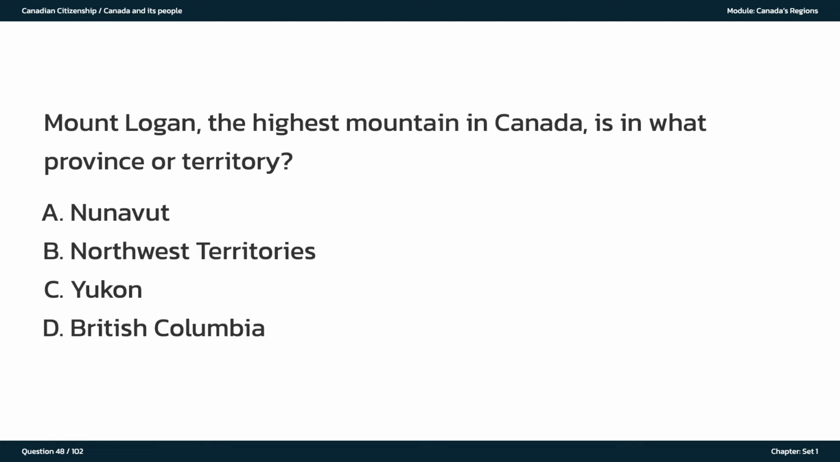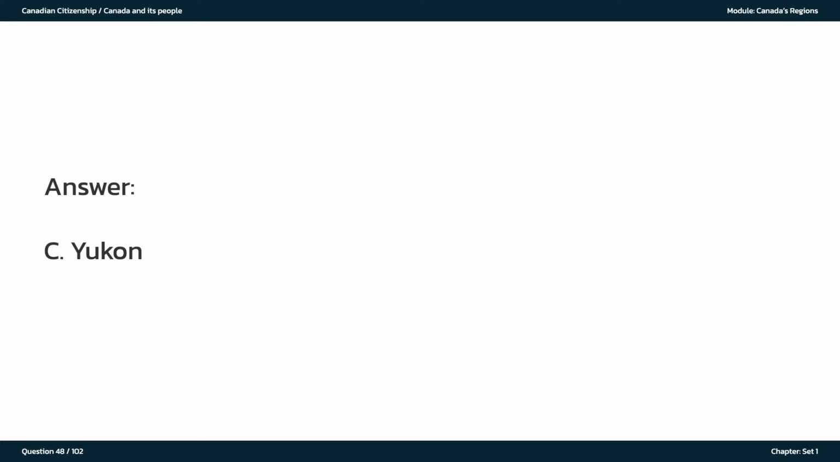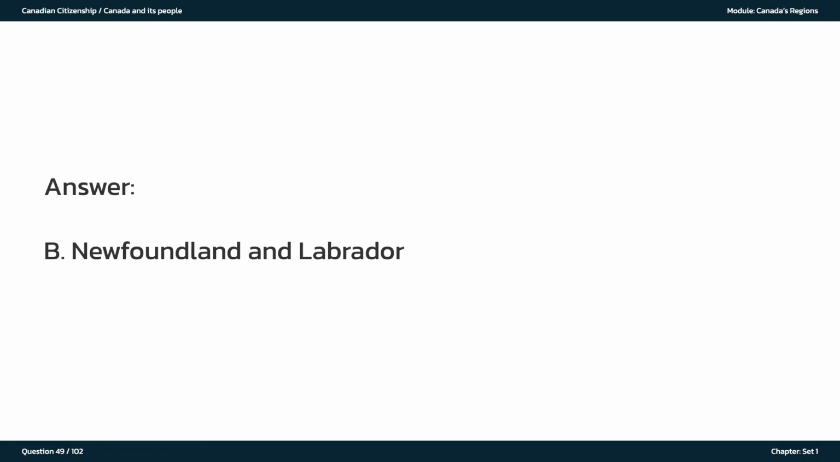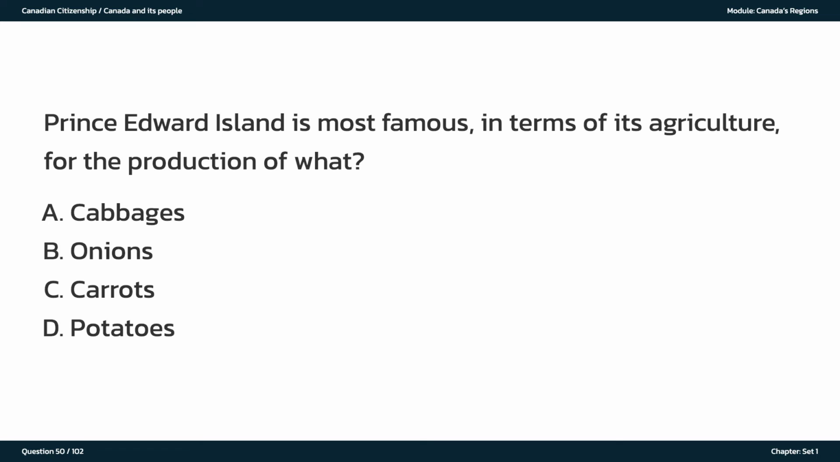Mount Logan, the highest mountain in Canada, is in what province or territory? A. Nunavut. B. Northwest Territories. C. Yukon. D. British Columbia. The answer is C. Yukon. Which of these provinces was the oldest colony of the British Empire? A. Prince Edward Island. B. Newfoundland and Labrador. C. Nova Scotia. D. New Brunswick. The answer is B. Newfoundland and Labrador. Prince Edward Island is most famous, in terms of its agriculture, for the production of what? A. Cabbages. B. Onions. C. Carrots. D. Potatoes.